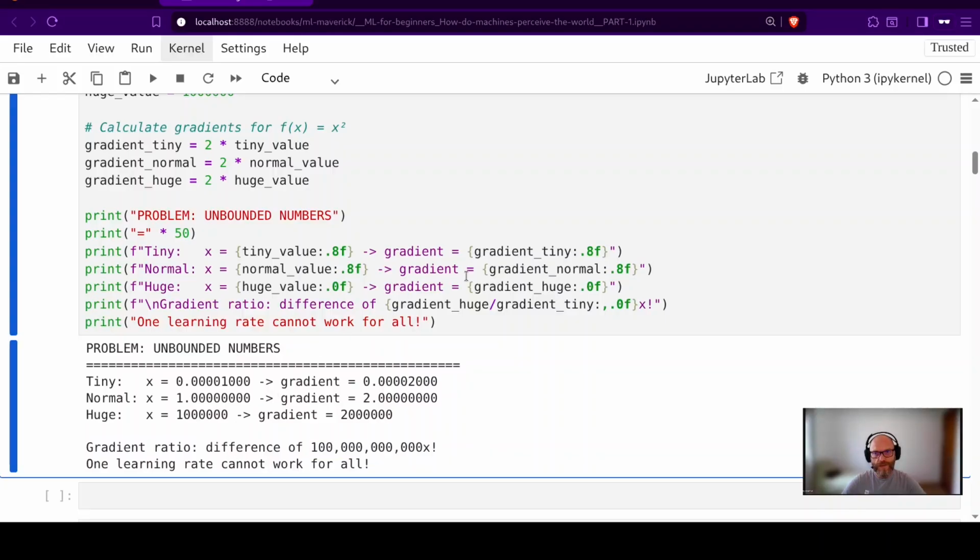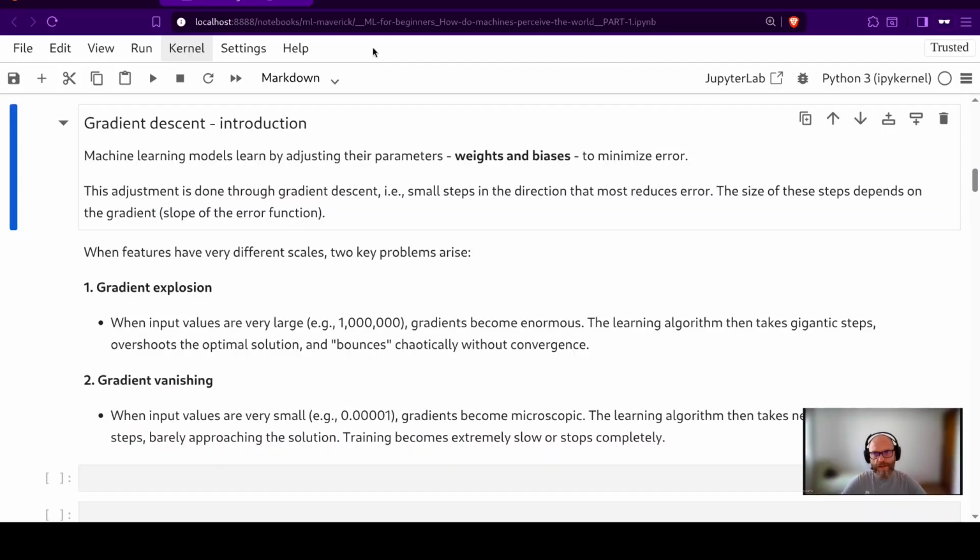One learning rate cannot work for all. Gradient descent. Introduction. Machine learning models learn by adjusting their parameters, weights and biases, to minimize error. The adjustment is done through gradient descent. In essence, small steps in the direction that most reduces error. The size of these steps depends on the gradient, the slope of the error function.